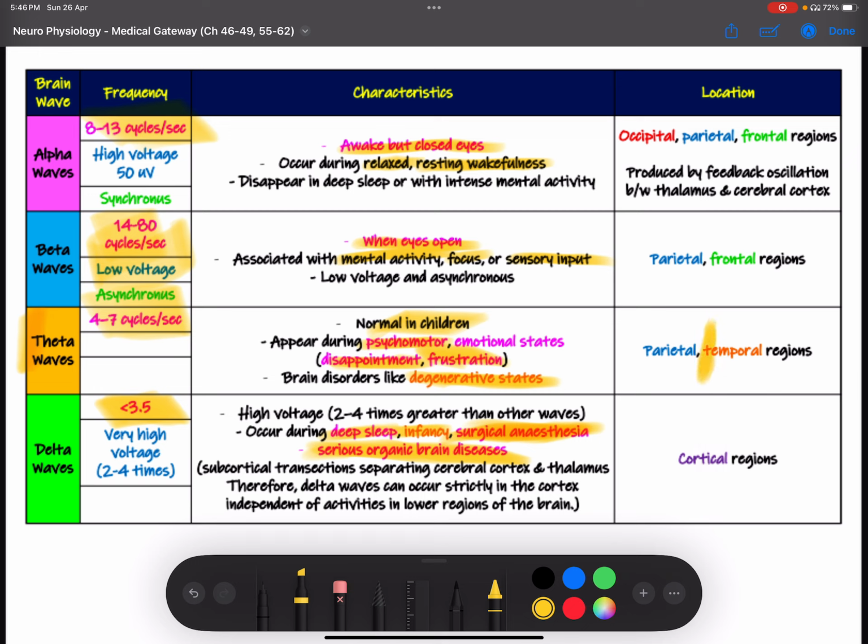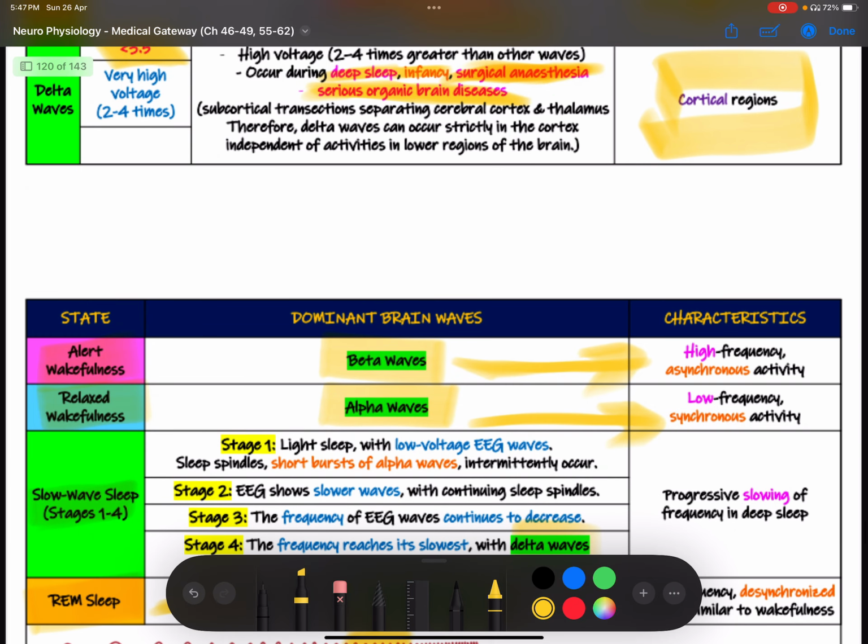Other than that, this is occipital, parietal, and frontal alpha waves, and parietal and frontal beta. Theta would be parietal and temporal. What about delta? Because it deals with what happens in delta, there are a lot of restorative effects in deep sleep, so cortical region. And delta waves can occur strictly in cortex, independent of activities in lower regions of the brain.